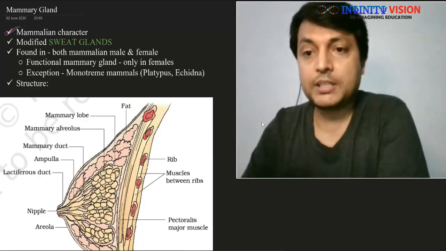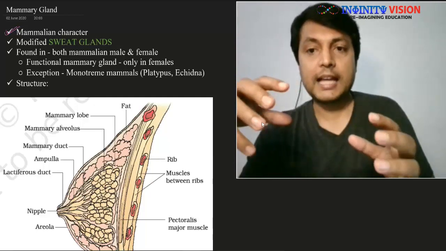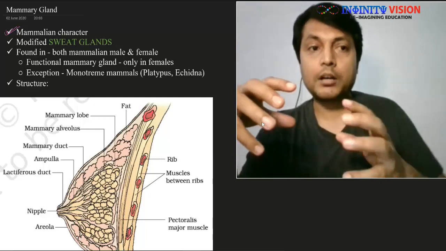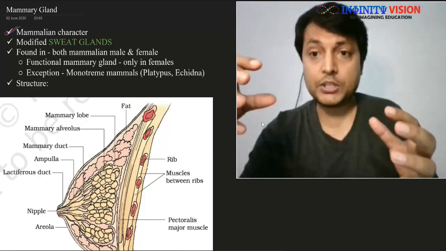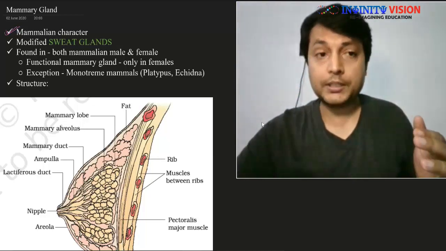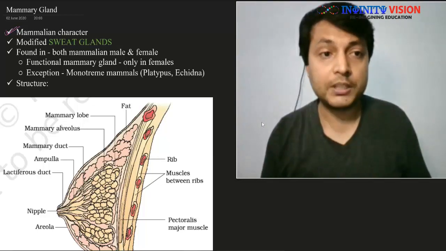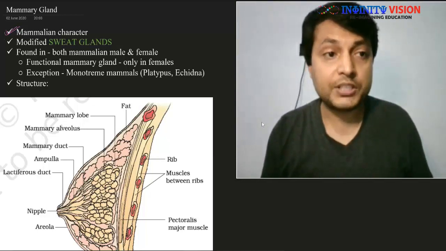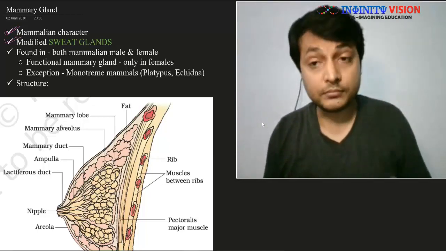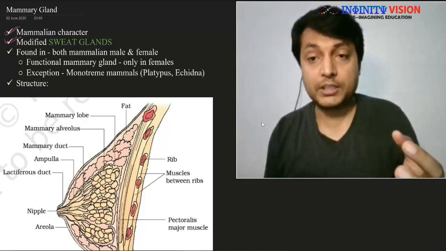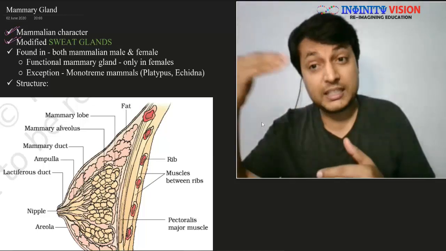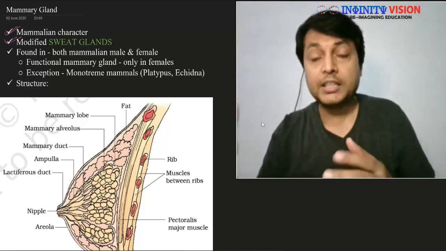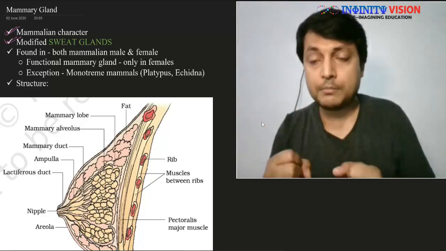Secondly, the mammary glands are a modification of sweat glands. They are present on the skin, and they are a modification of the sweat gland which is present in the dermis, right? Sweat glands are found in the dermis. This we have already seen in class 11 in the case of mammals.